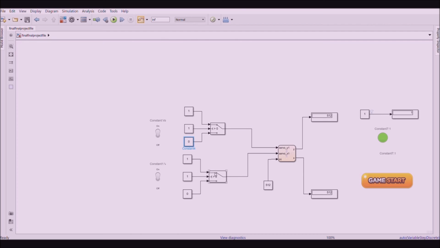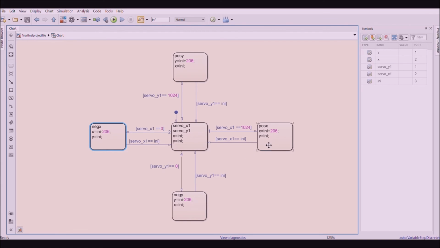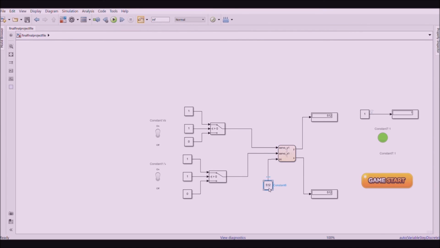Both of these switches are responsible for moving the servo motors in the X and Y axis respectively and are connected to the toggle switches. Now we have the state flow model for our project, whose design itself speaks for its operation. The servo motor moves in the positive X and Y axis for analog value 1024 and moves in the negative X and Y axis for analog value 0. The initial value for this state flow model is 512, which is similar to the Arduino joystick that we would be using. Thus it has 3 inputs, 2 from the switches and 1 input of analog value 512 for the simulation to work.